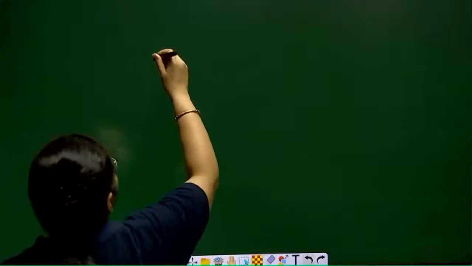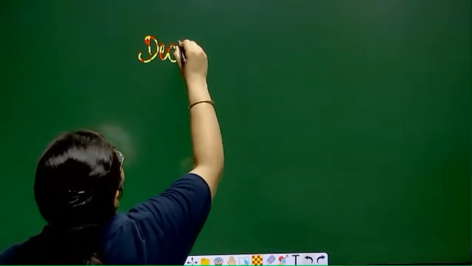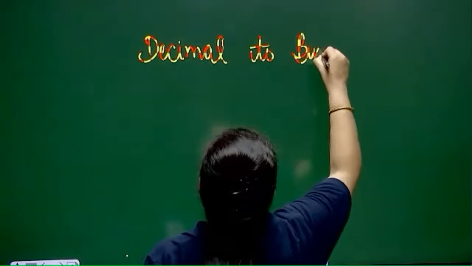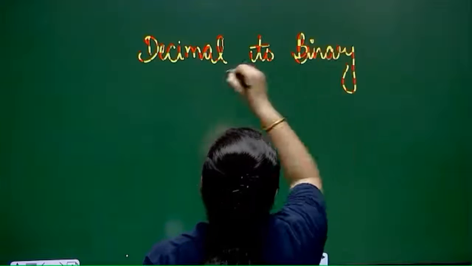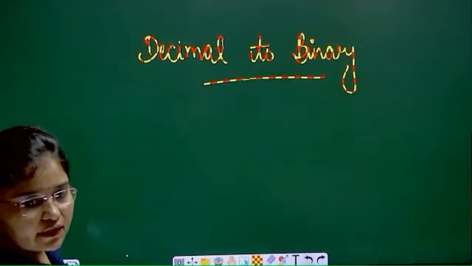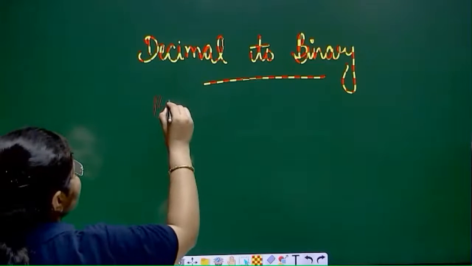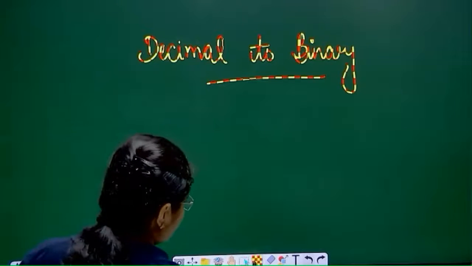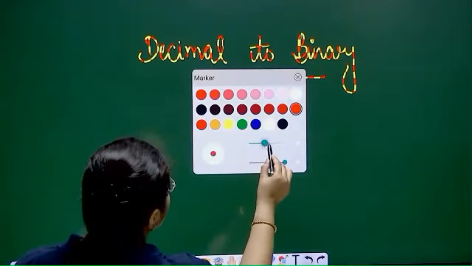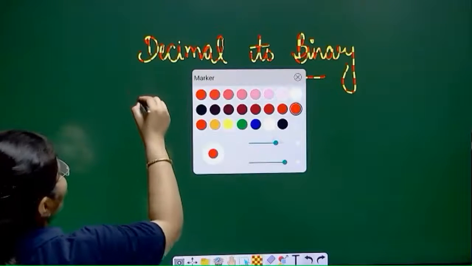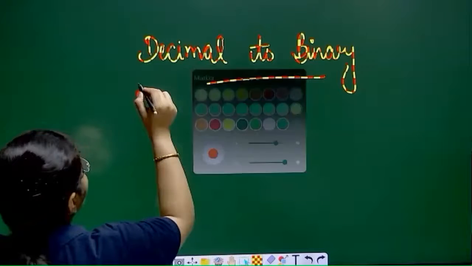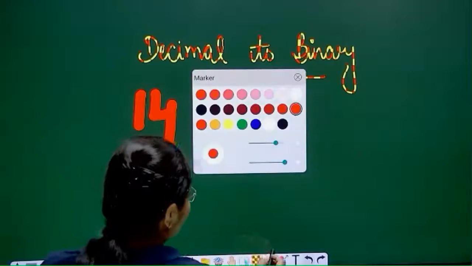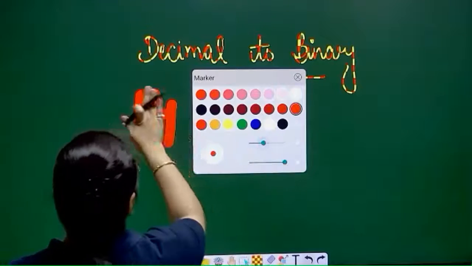So now we have to convert decimal to binary. And how we can do that? Question given is 14. This is not visible, very light. Okay, so if I will increase the thickness. Okay, so now this one will be visible to all of you. Okay, so this was too much thick. Okay, I will just lower down the thickness.